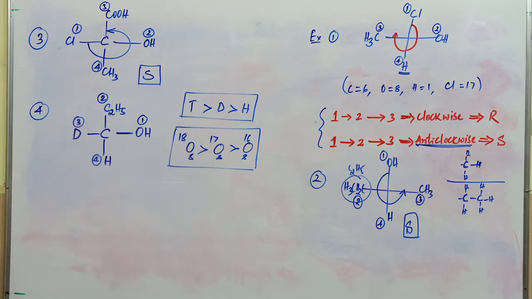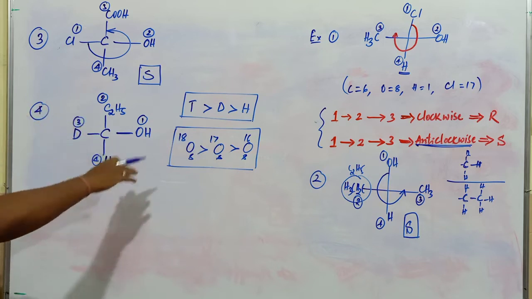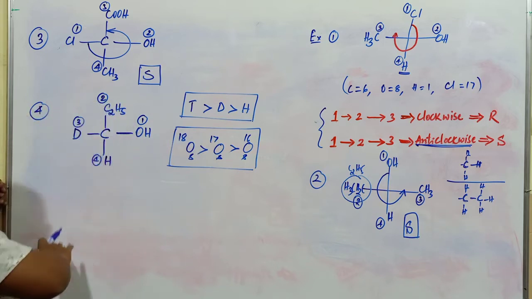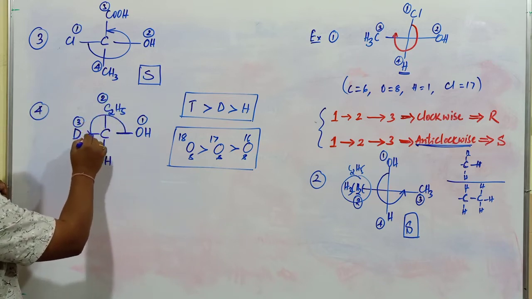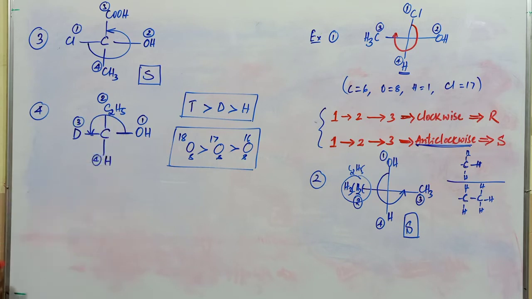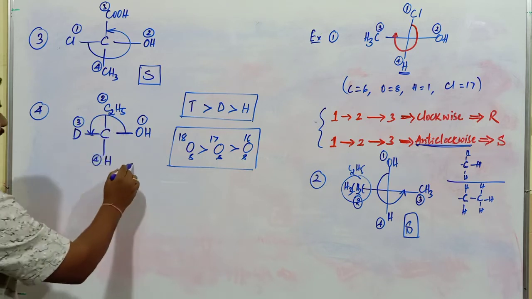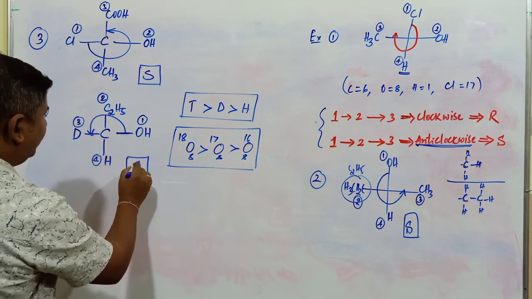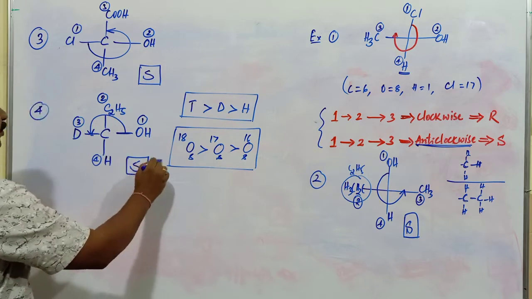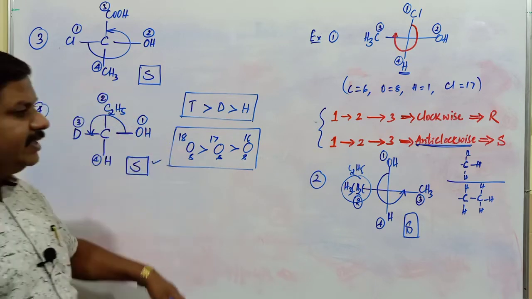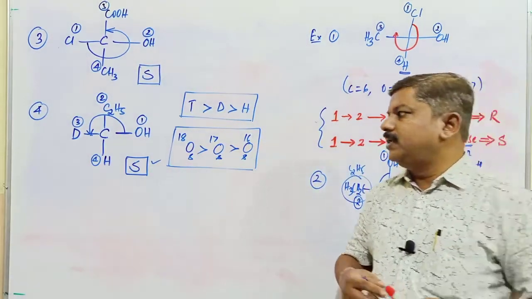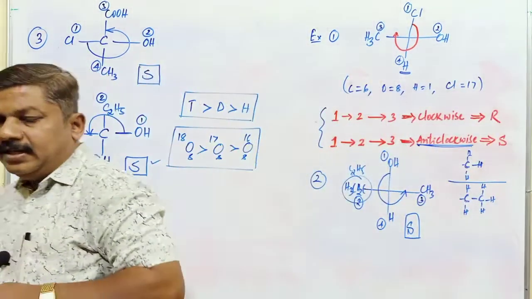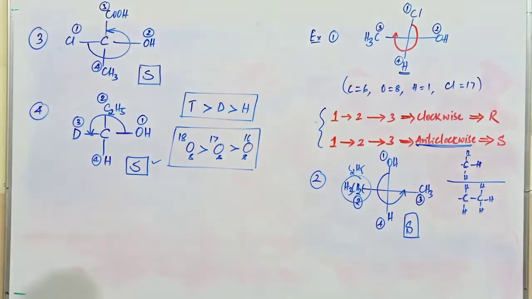How does the movement take place, and what is the configuration of this molecule, whether it shows R configuration or S configuration? It rotates in this particular direction. Is it clockwise or anti-clockwise? Anti-clockwise. Again, this isomer is also referred to as the S isomer. This one is S, this one is S, and this one is going to be R. Like that, we come across a number of examples to designate the S isomer or the corresponding R isomer.